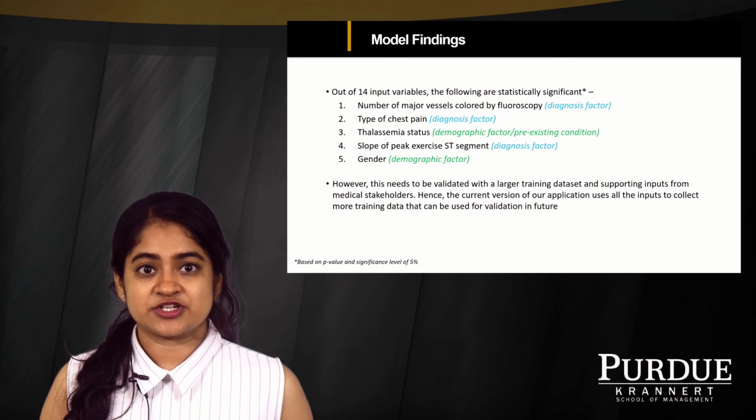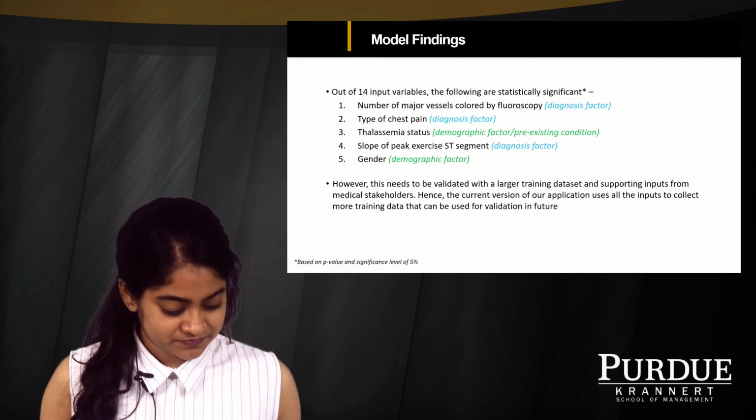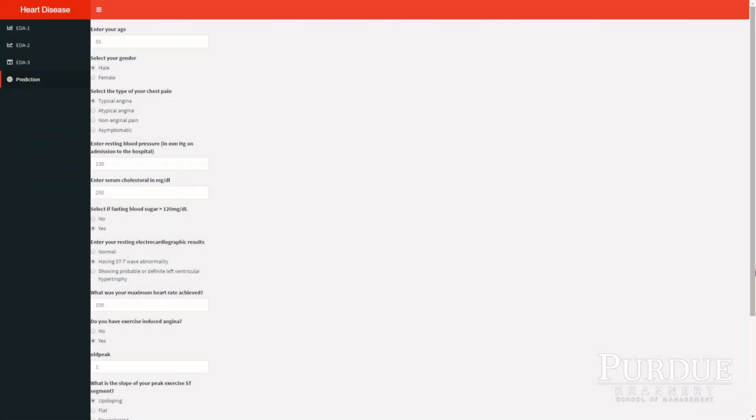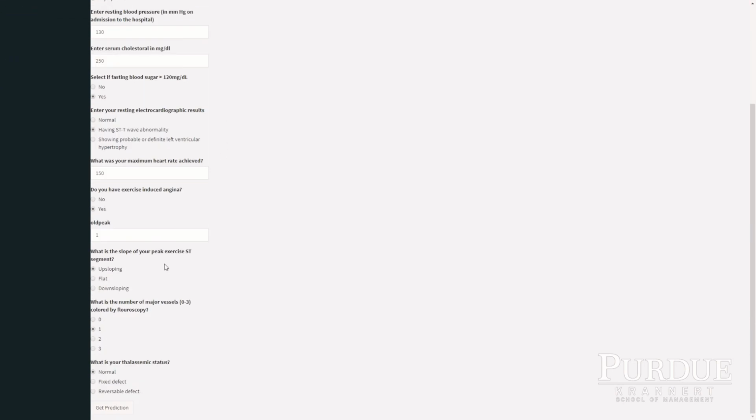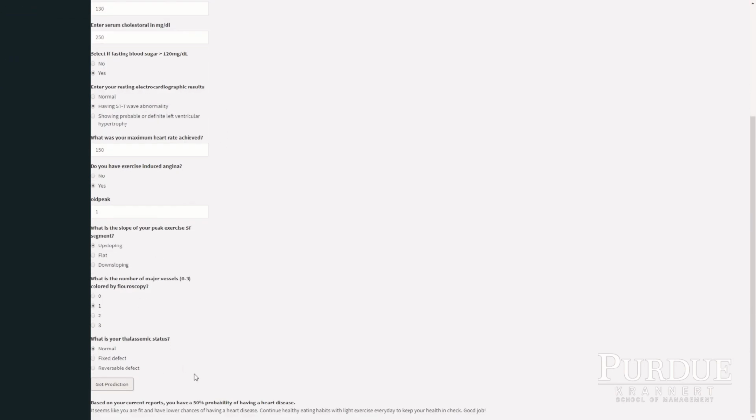Now, let us look at our R-Shiny app to get the predictions. Here, as you can see, we have different fields for all the 14 input variables, starting from age, gender, type of chest pain, and other diagnosis factors. Let us see what prediction we can get out of these base values. So firstly, if we use these base values, the patient has a 50% chance of having a heart disease.